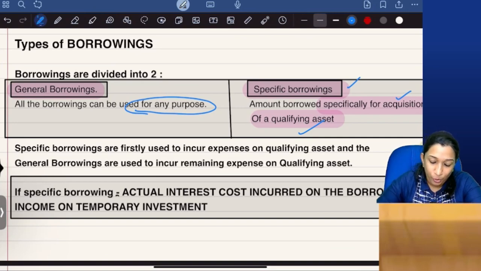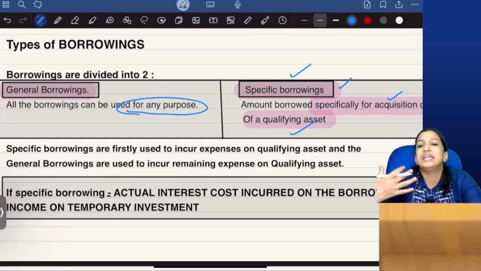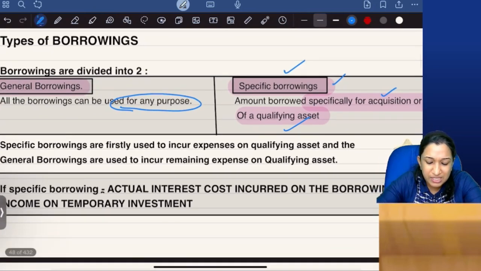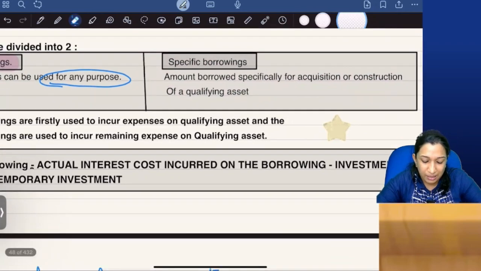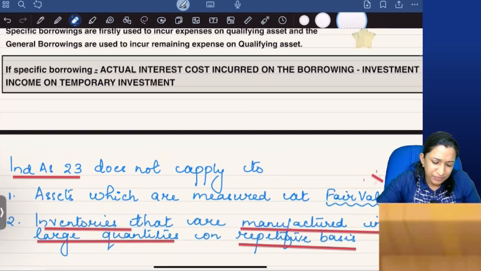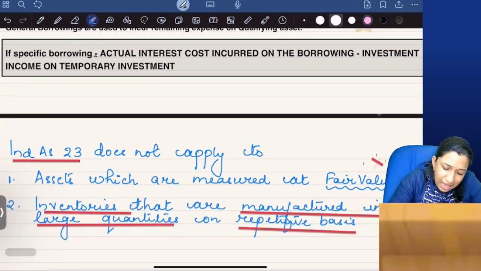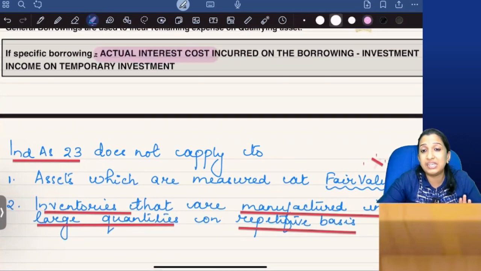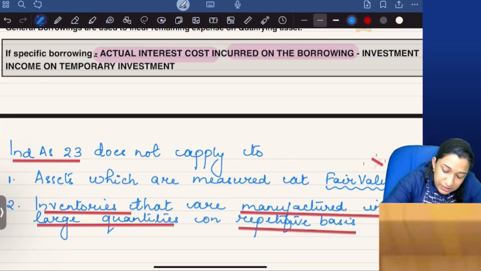Now, if specific borrowing, what is the calculation? If it is a specific borrowing, what is the amount of borrowing cost that can be capitalized? Listen carefully, focus. If specific borrowing, actual interest cost incurred on the borrowing, during which period?